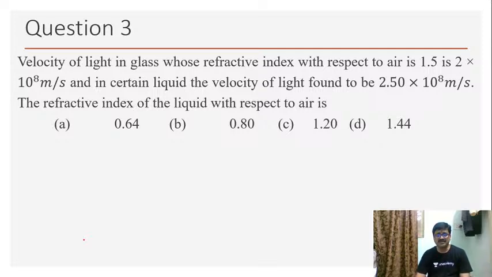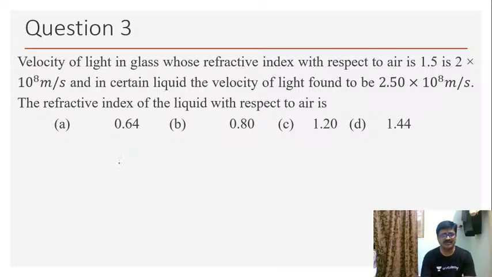The refractive index of the liquid with respect to air they are asking. Now, glass refractive index they have given, and the velocity of light in the glass they have given, and in another medium they have given. Here the task is to find the refractive index of the liquid with respect to air.